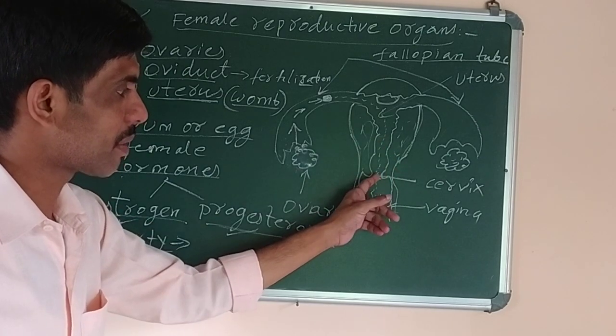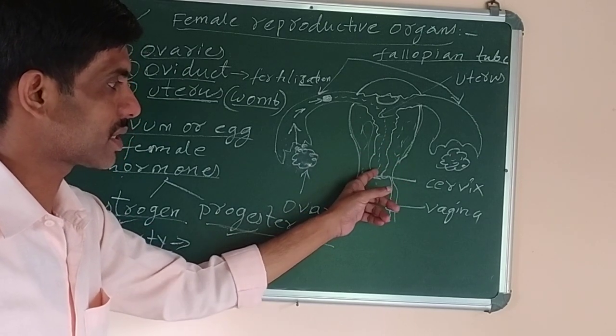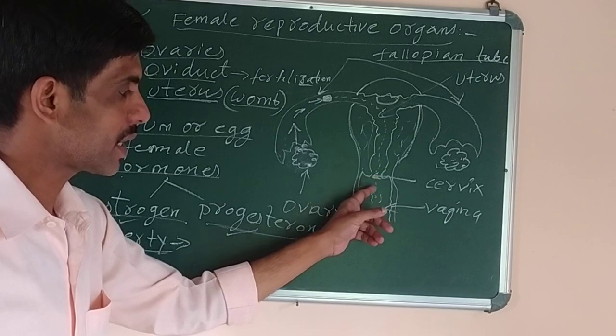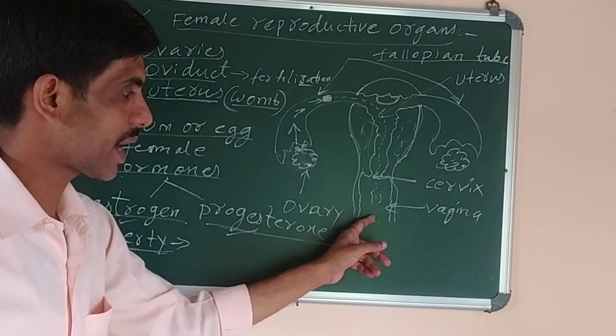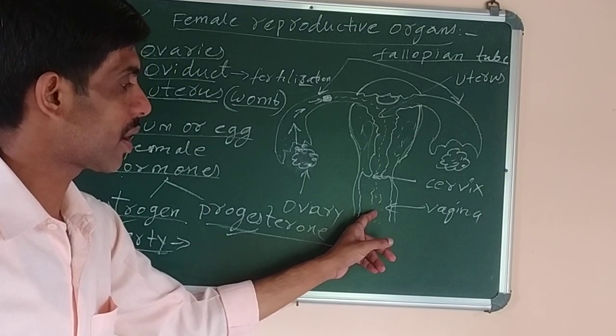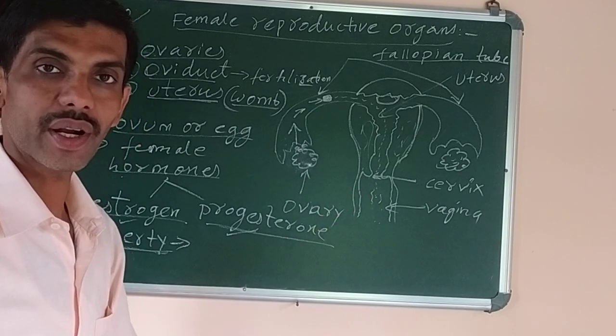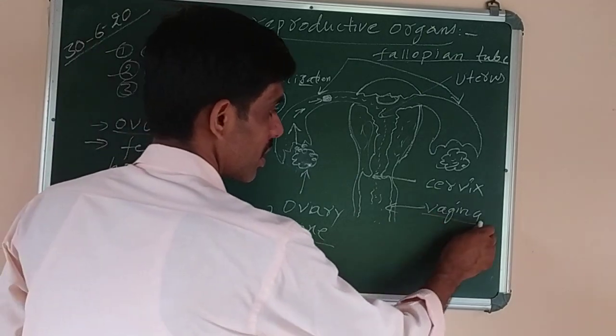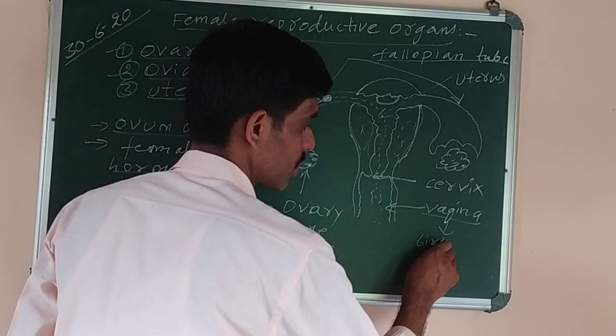Cervix is the mouth of the uterus. You can see it's very narrow, and it opens into the outside through the vagina. And vagina is the part of the female organ which has two functions. What are they? Number one, birth canal. It is known as birth canal.